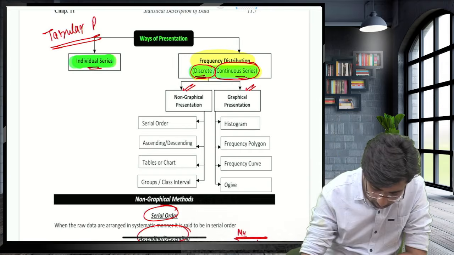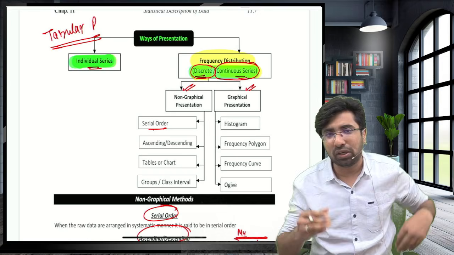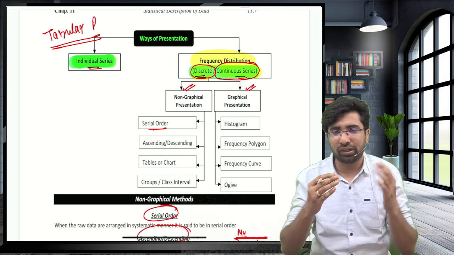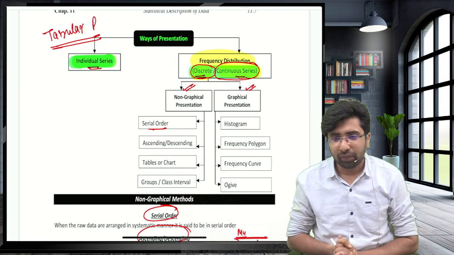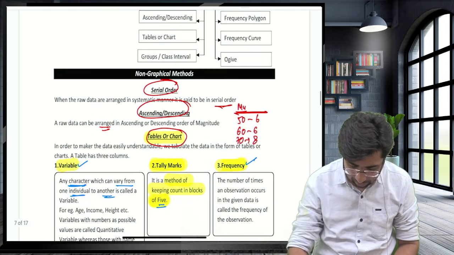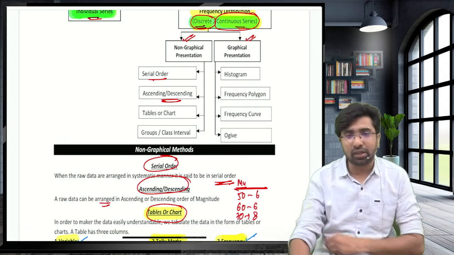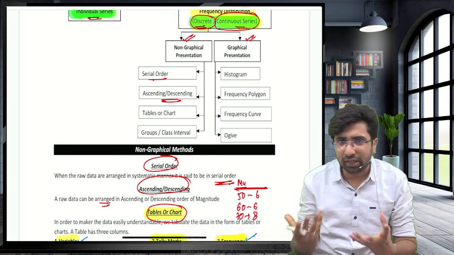Guys, if you want to use the non-graphical method, then use the serial number 1, 2, 3, 4. Serial number 1 given to Sundar, serial number 2 given to Aman, serial number 3 given to Sanjay, serial number 4 given to Maria. Like this, guys, we can allot the serial number. Serial number is nothing, just allotting the serial number to the observations. Then ascending and descending order, arranging the data from lowest to highest and highest to lowest. We can arrange like that, guys.